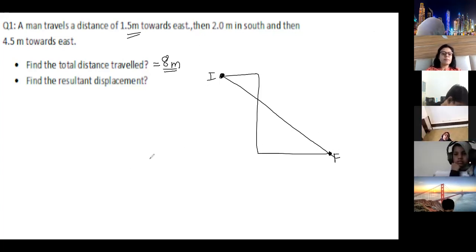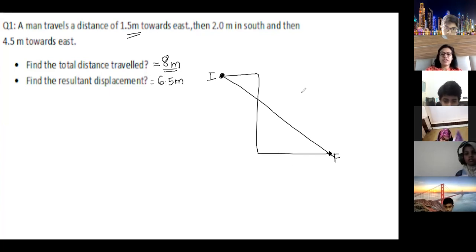Ma'am, I got 6.5 meter. 6.5 meter. Okay. That means 6.5 centimeter in your diagram, right? Yeah. So it is equal to 6.5 meter. Okay, fine. Let me check it because I cannot check it over here. I have the answer over here. Rest, everyone just find out how much you're getting. Ma'am, I also got 6.5. You also got 6.5. Okay. Saklain, how much you got? Measure the distance with scale.